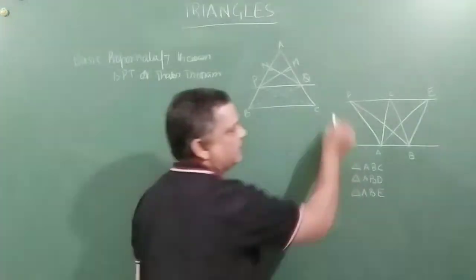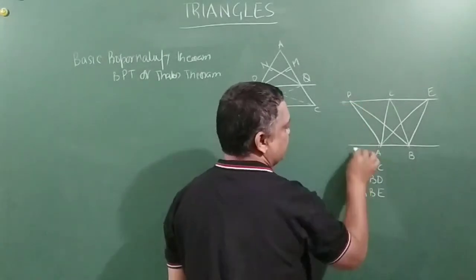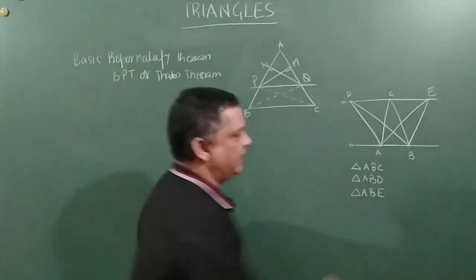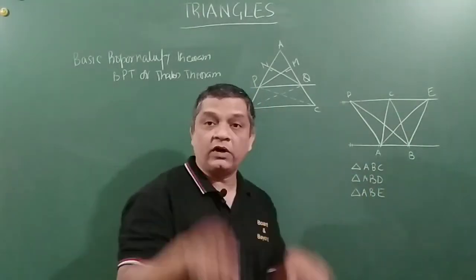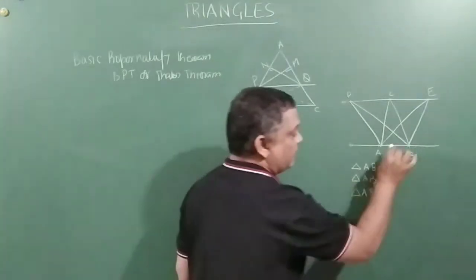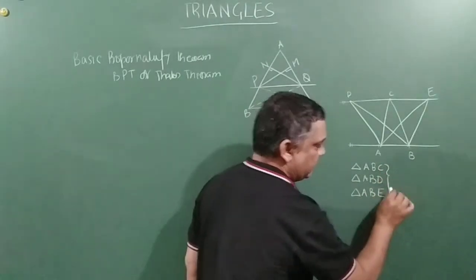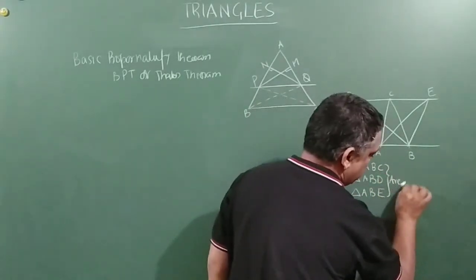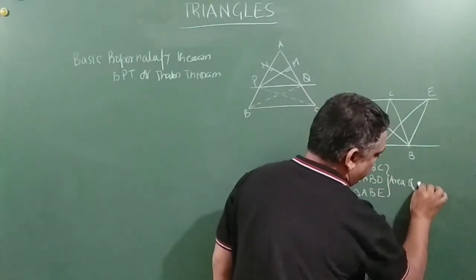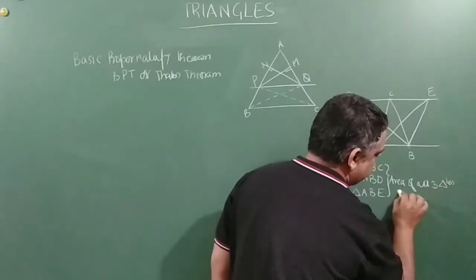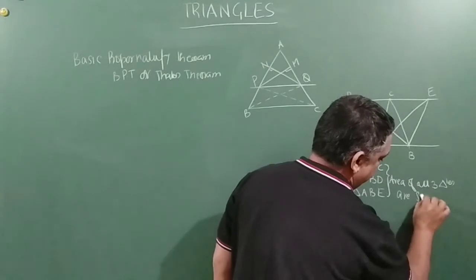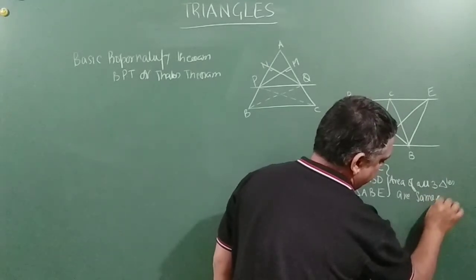The only thing is that this line is parallel to this line, and the base is common for all three triangles. Now what we have to say is that the areas of all three triangles are the same, right?